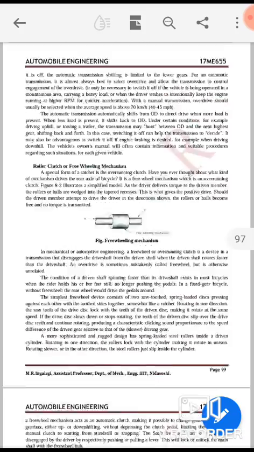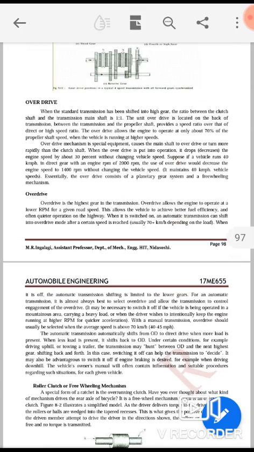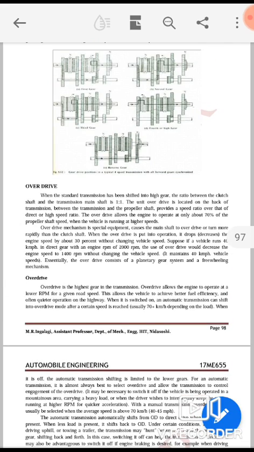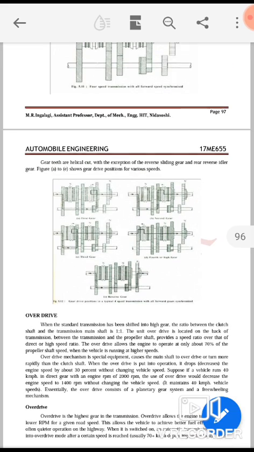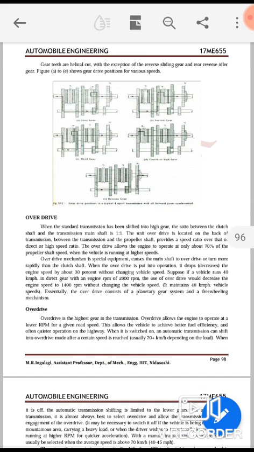Now, overdrive. When the standard transmission has been shifted into high gear, the ratio between the clutch shaft and the transmission main shaft is 1:1.